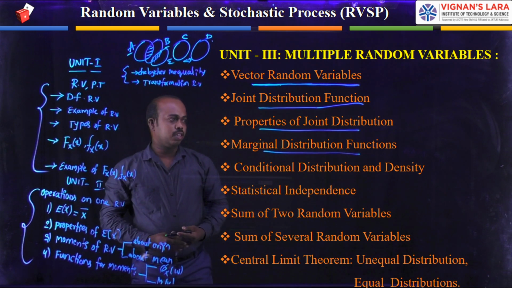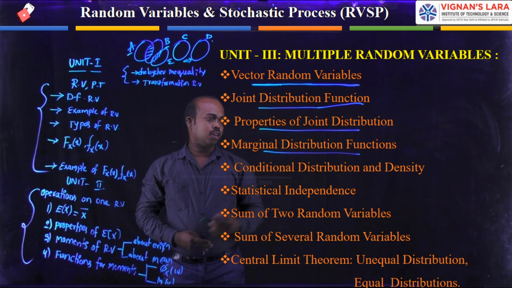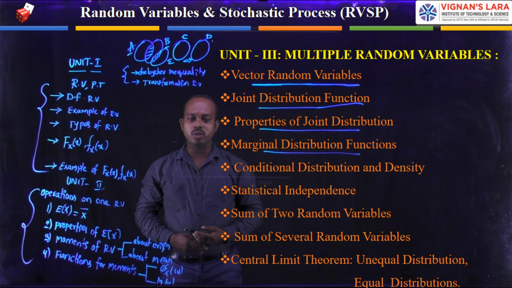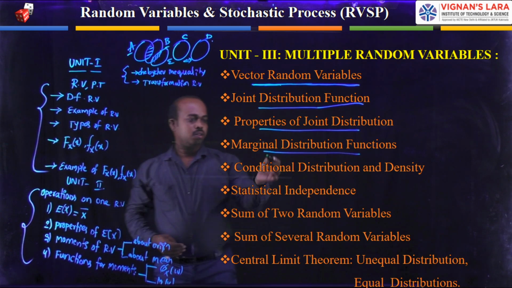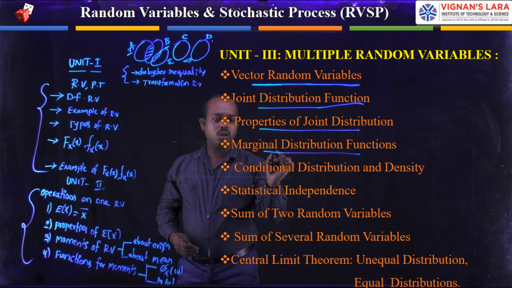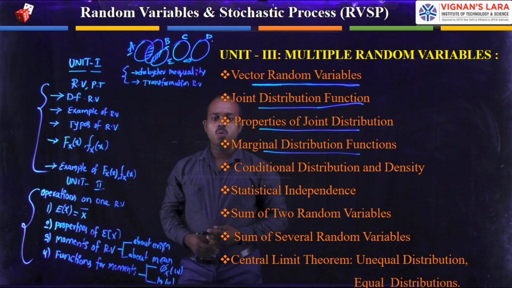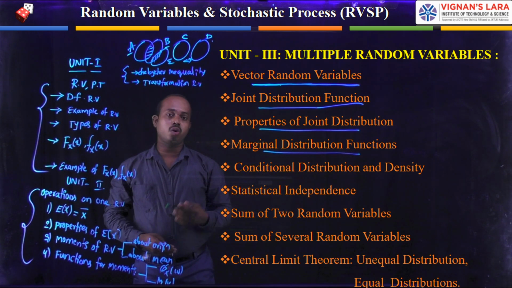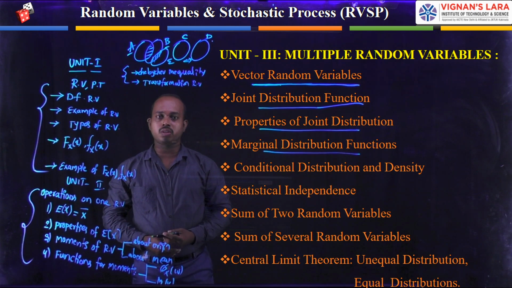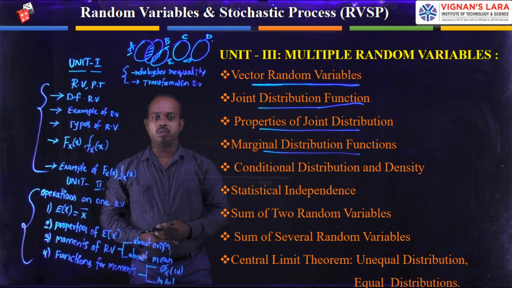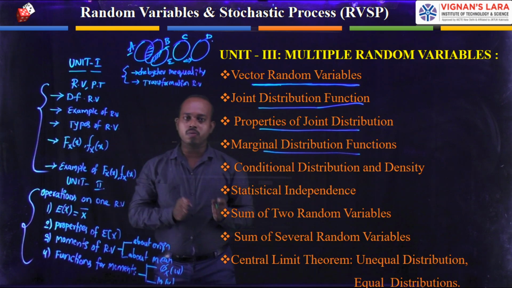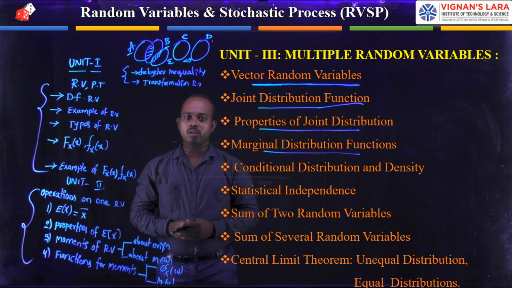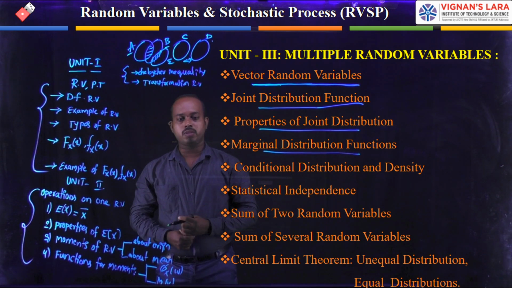After that, you can see what properties we have under the joint function. Then you can see the marginal distribution function. What is the marginal distribution function, and how do we obtain it from the joint function? First of all, we define the joint function. From this joint function, we can obtain its marginal distribution function.